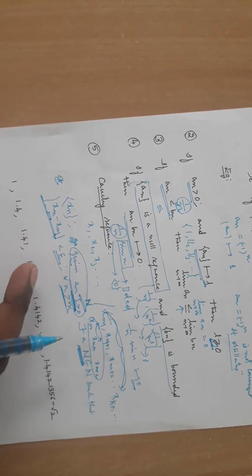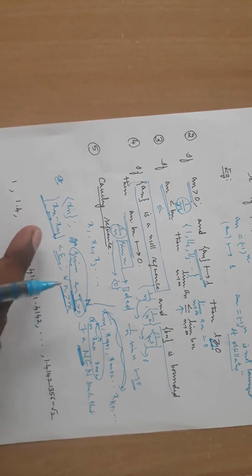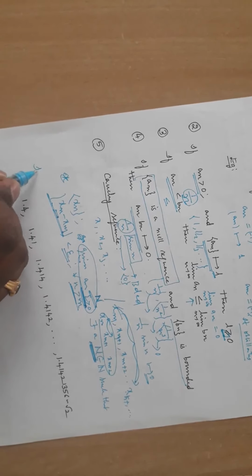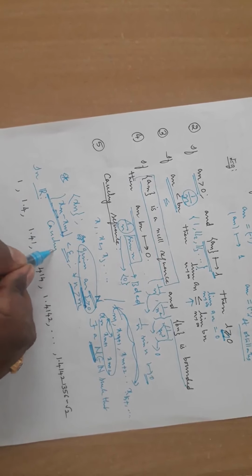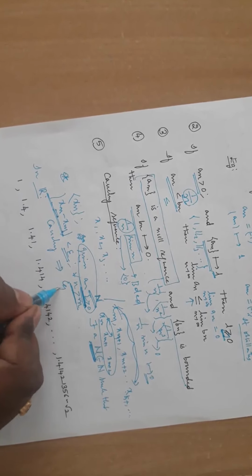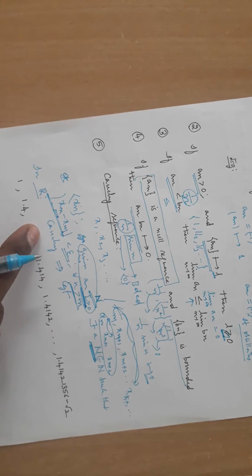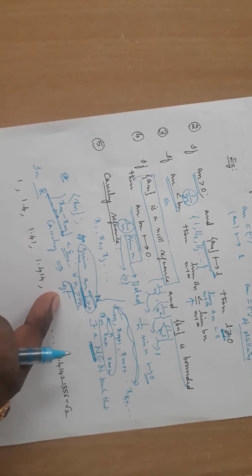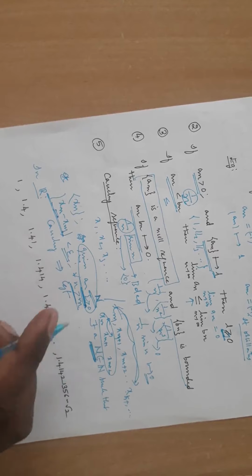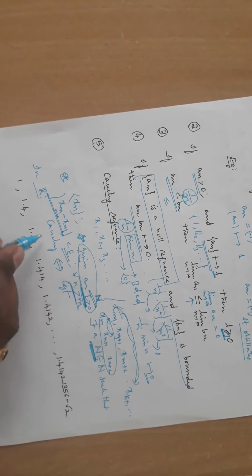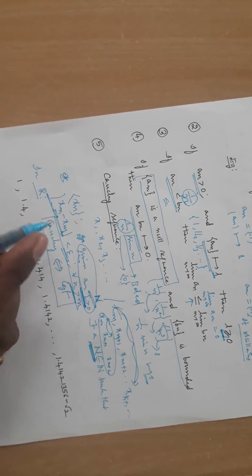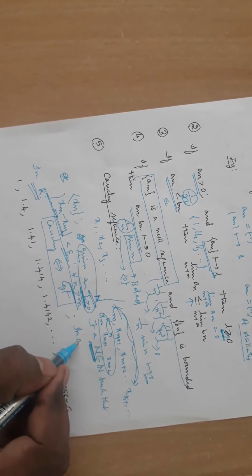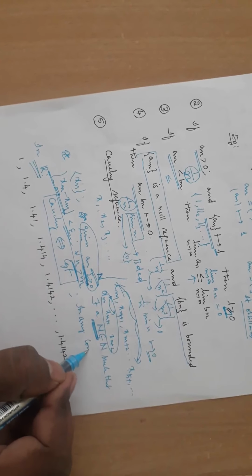That means the terms will become closer and closer. That's called a Cauchy sequence. And in R, if a sequence is Cauchy, then it is convergent. If the sequence is a Cauchy sequence, it's a convergent sequence. And if the sequence is convergent, it is a Cauchy sequence. There is no difference between convergent and Cauchy sequence, particularly in R, or else in any complete metric space.